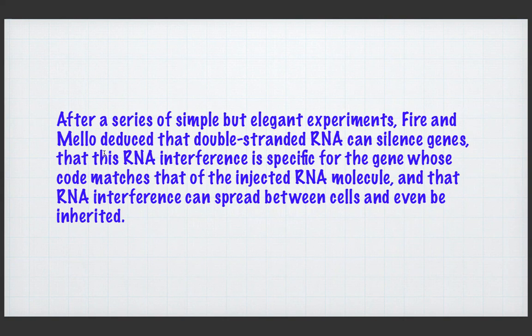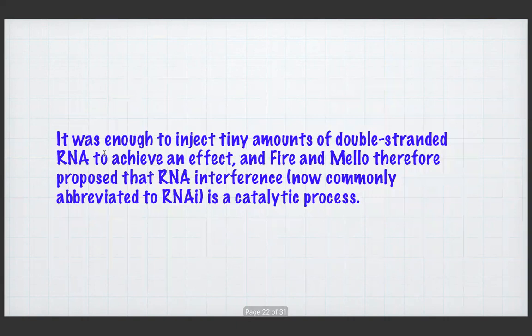It can even be inherited. It was enough to inject tiny amounts of double-stranded RNA to achieve an effect. Even a smaller trace volume of double-stranded RNA was inserted, so that we can expect the positive effects.